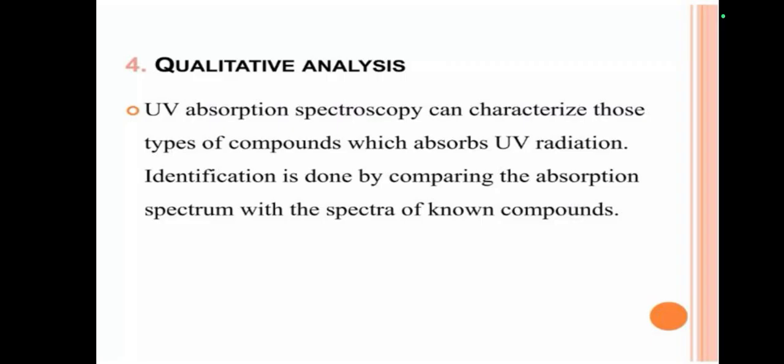Fourth one, qualitative analysis. UV absorption spectroscopy can categorize those types of compounds which absorb UV radiation, by comparing the absorption spectrum with the spectra of known compounds. These are identified by UV visible spectroscopy.